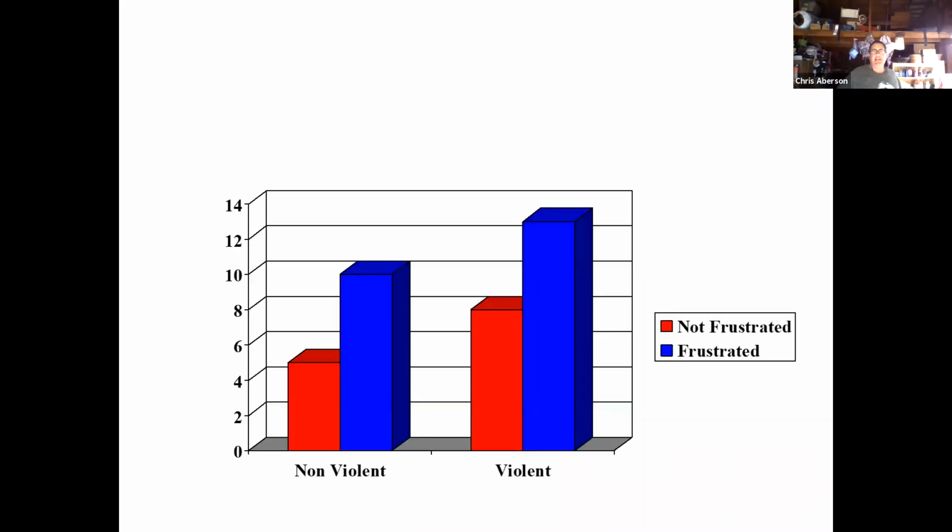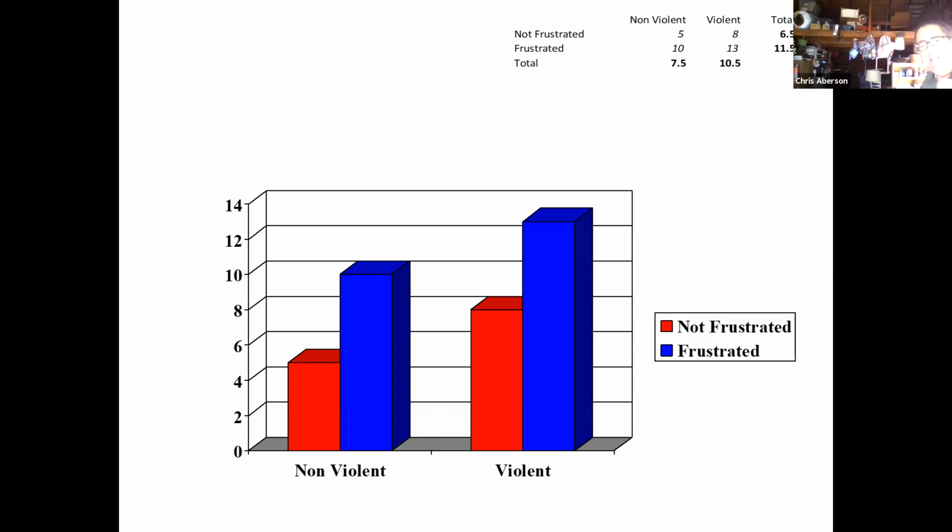All right, what do we got here? So here we have violent games with a higher mean than non-violent games. The right side consistently has a higher mean than the left side. We also see that blue is always larger than red. The right ones in each pair are larger than the ones on the left in each pair. So we have a main effect for frustration. Do we have an interaction though? Here's where we really need to dig a little bit deeper. Do we have an interaction?